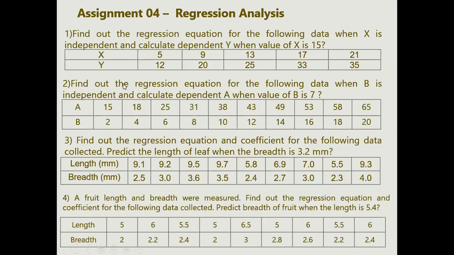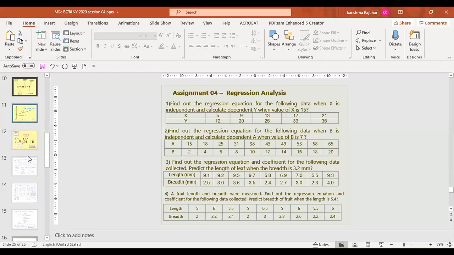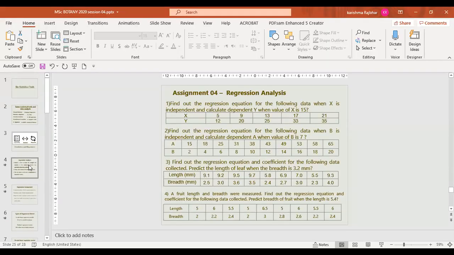Okay. So we will check the question. Here, find out the regression equation of coefficient for the following data collected. Predict the length of the leaf when the breadth is 3.2. The same statement you can see here: predict the breadth of fruit when the length is 5.4. Means there is a clue. The word is predict. Right? In the starting, just look at this one.